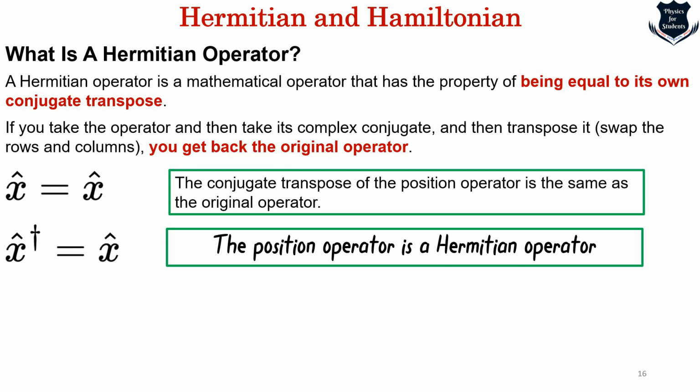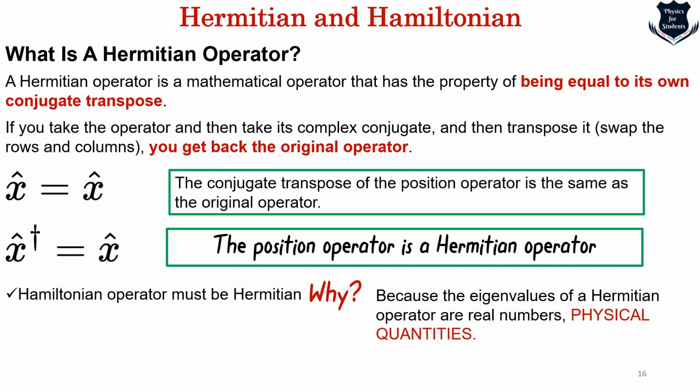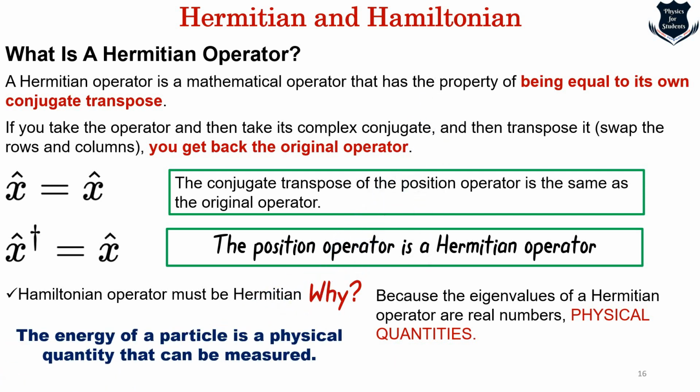This is very central in terms of calculating energy and other things in quantum mechanics. So we understood that a Hermitian operator is something that when you conjugate and transpose it, it gets back to the same. So the Hamiltonian operator we just learned has to be a Hermitian operator. Why? Because the eigenvalues of a Hermitian operator are real numbers. When we are dealing with energy levels or when we are quantizing something, that means what? We need something physical. And in order to become something physical, the eigenvalues of Hermitian operators are real numbers. And that is the reason why this is so.